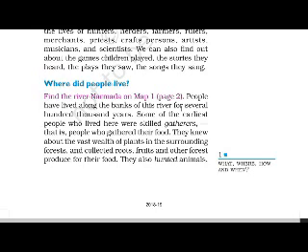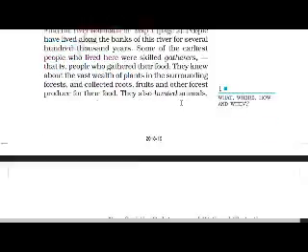Where did people live? Find the river Narmada on Map 1, page 2. People have lived along the banks of this river for several 100,000 years. Some of the earliest people who lived here were skilled gatherers, that is, people who gathered their food. They knew about the vast wealth of plants in the surrounding forests, and collected roots, fruits and other forest produce for their food. They also hunted animals.